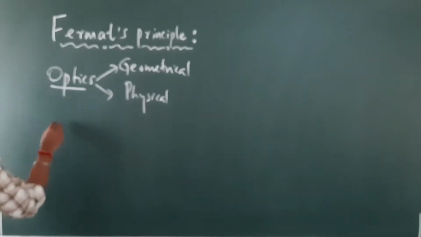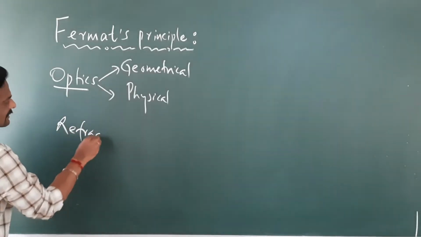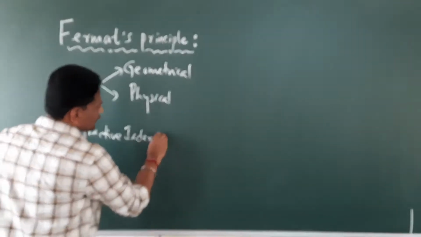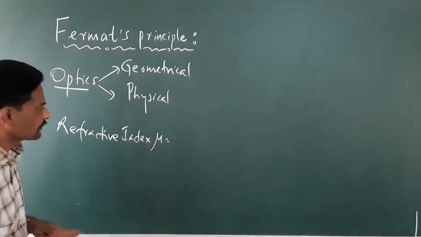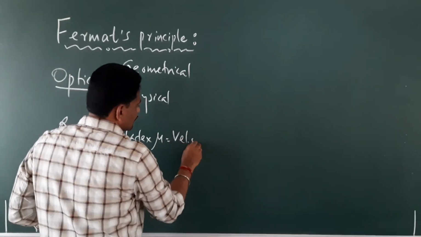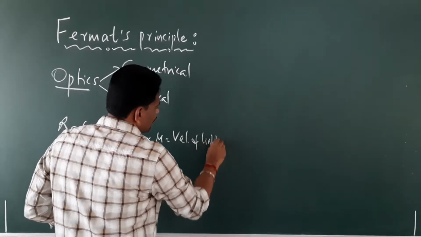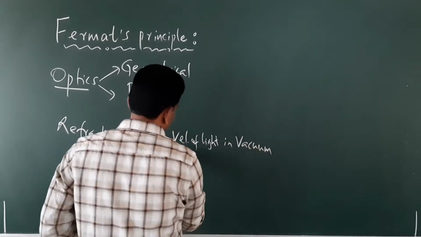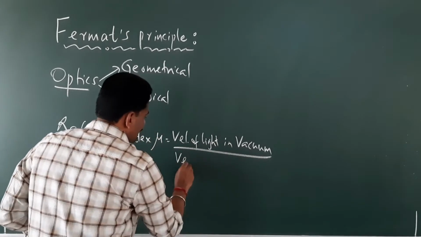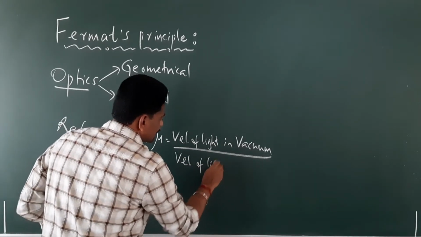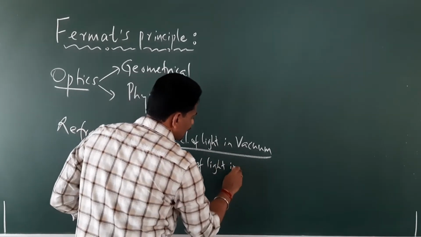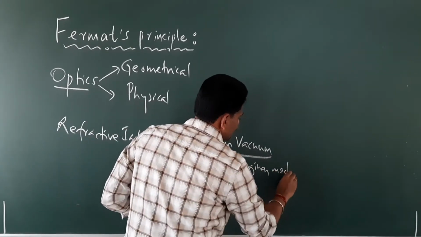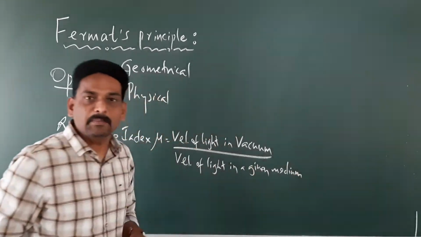Refractive index mu is equal to the velocity of light in vacuum divided by the velocity of light in a given medium.